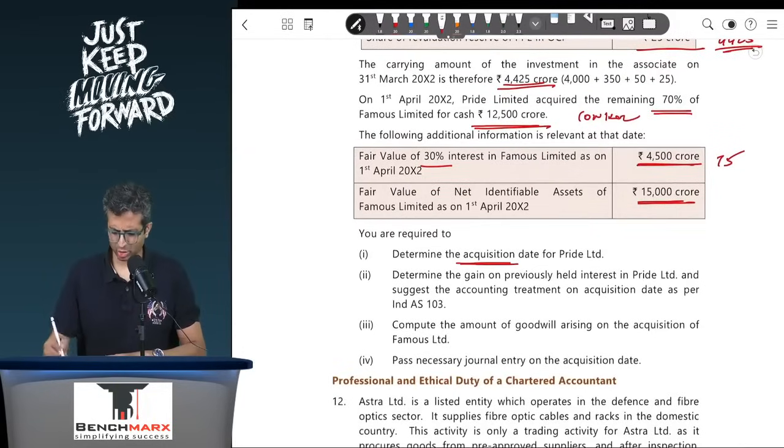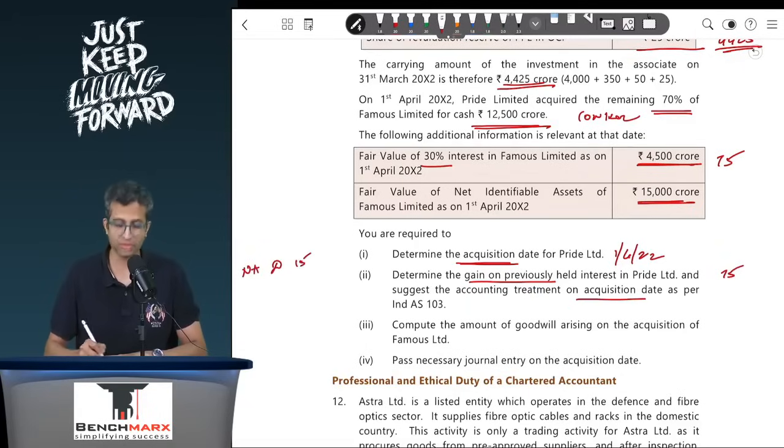You are required to determine the acquisition date. This is 1st April 22, for example, 20x2 as they have written. Determine the gain on previously held interest in Pride. So this is around 75, 4,500 minus 4,425, and says the accounting treatment on the acquisition date as per Ind AS 103. So you will take over the net assets. Let's say the net assets are taken over at 15 crores. 100% stake is acquired, so there is no NCI.